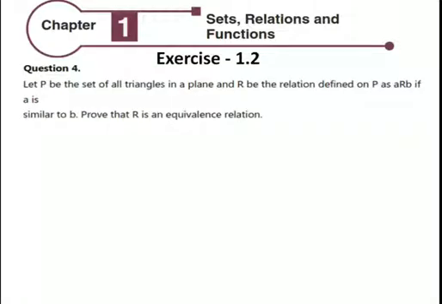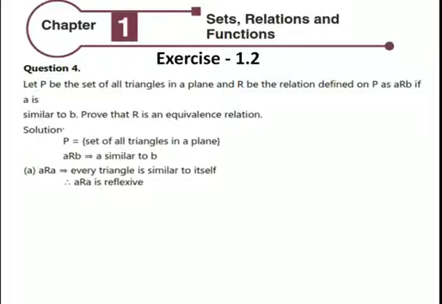Fourth question. Let P be the set of all triangles in a plane and R be the relation defined on P as A R B if A is similar to B. Prove that R is an equivalence relation. P is the set of all triangles in a plane, A R B if A is similar to B. A R A: every triangle is similar to itself.